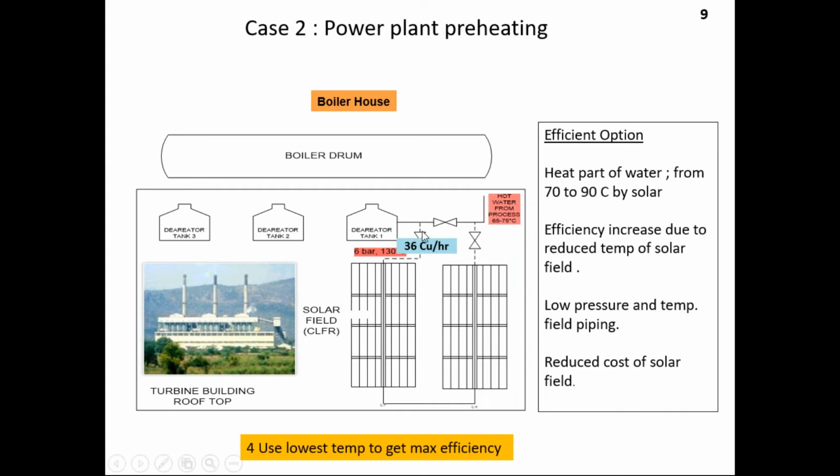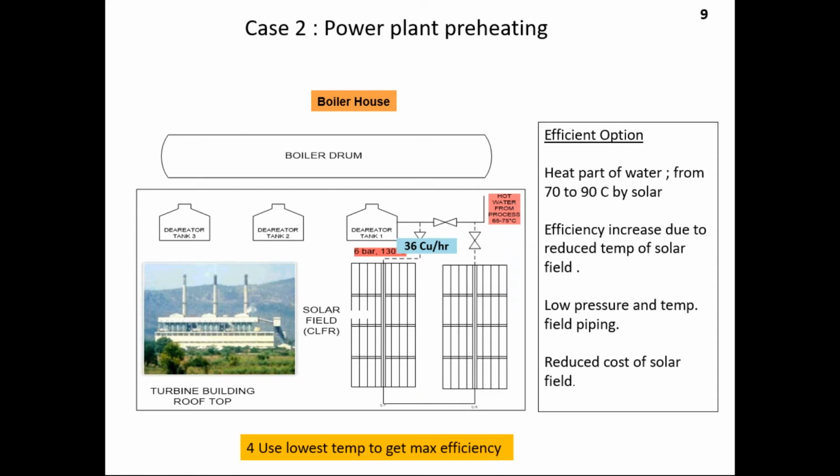You will save the same amount of fossil fuel, but your efficiency of the solar field will go up by almost 15 to 16%. So look at the cost reduction straight away by 15 to 16%. In addition, you won't need any pressure vessels, and other accessories can be avoided if you use this arrangement.